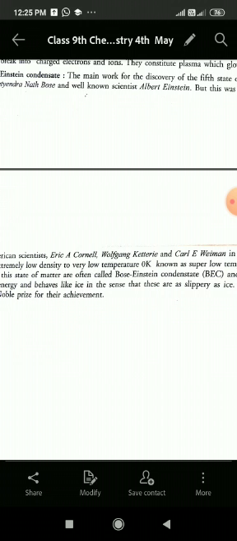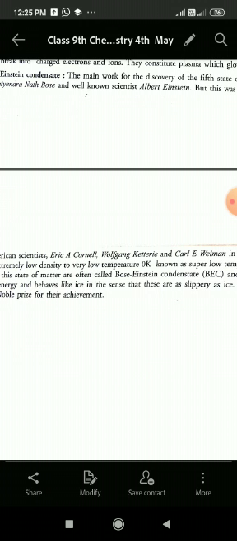But this was actually shown to exist when three American scientists, Eric A. Cornell, Wolfgang Ketterle, and Carl E. Wieman, in the year 2001 cooled certain gases of extremely low density to very low temperature, that is near 0 Kelvin, known as super low temperature.